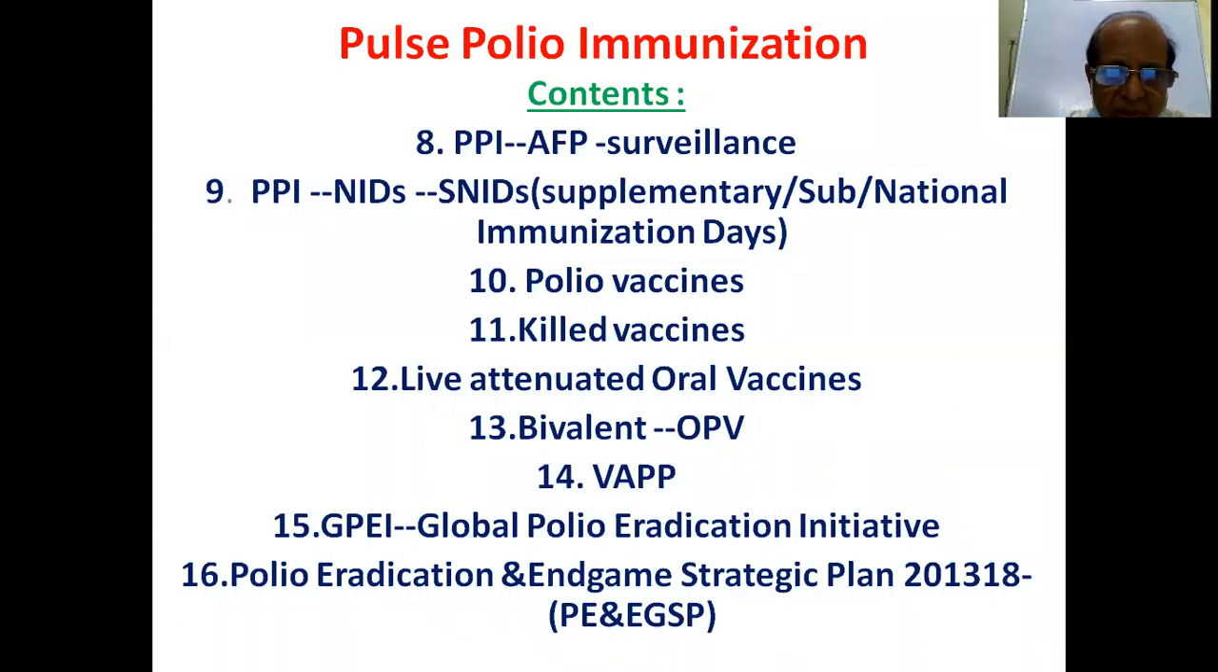VAPP, what is VAPP? Vaccine Associated Paralytic Polio. So the vaccine may also cause paralysis. GPEI, Global Polio Eradication Initiative. With this initiative, IPV, that is inactivated polio vaccine, is introduced instead of oral polio vaccine. Polio Eradication and Endgame Strategic Plan has 3 components. We will discuss it.